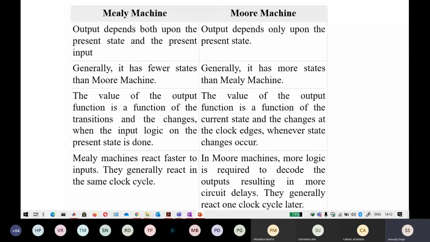If you input n strings in Moore, you will get n+1 output strings, or output alphabet, I want to say. In Mealy, if you input n, you will get n. So keep that in mind.